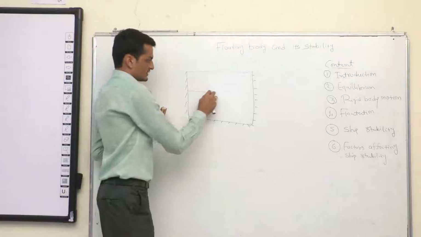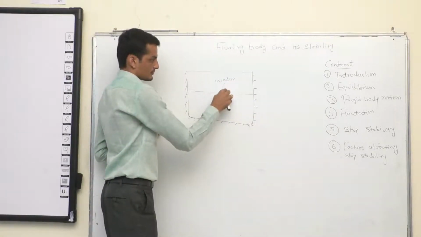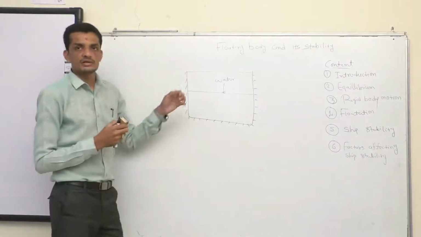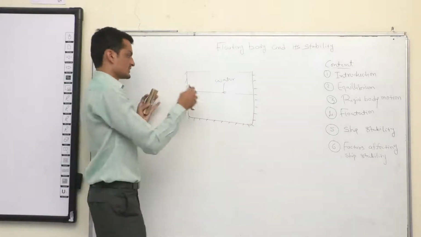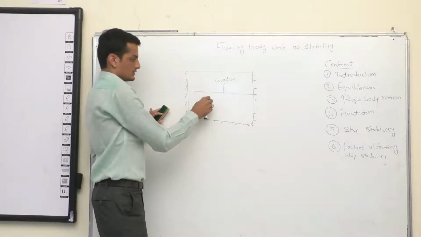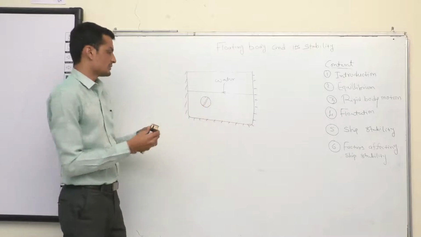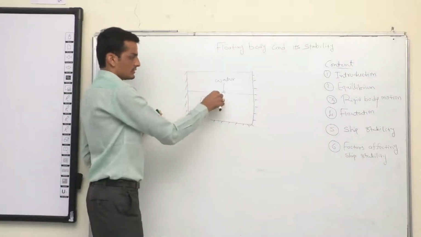The water is filled till this level. This is water. And the remaining part of the container is air. If I drop an object inside the water, let's say it's a tennis ball, what will happen is the ball will come out.